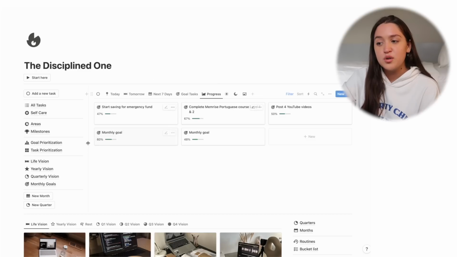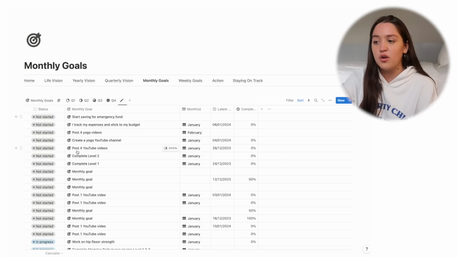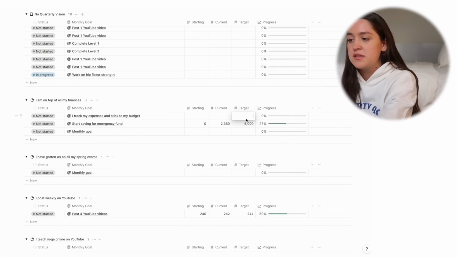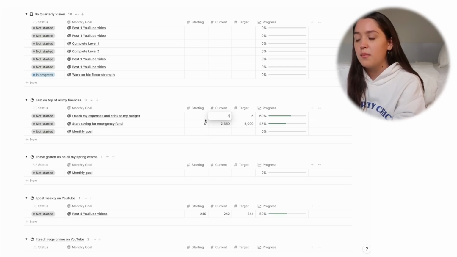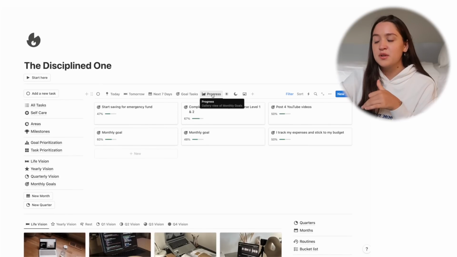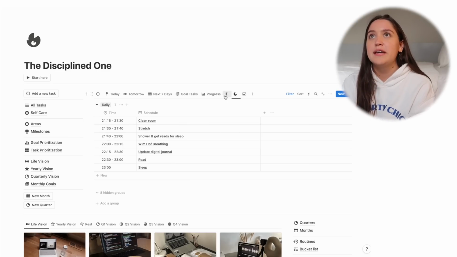So we have a view of the progress here, which is only on the disciplined one. These are the measurable goals that we have. If we go into monthly goals, you'll be able to see all the number stuff here. So again, if you have a specific target for something, this will automatically show you the progress and it's going to show up right here. The disciplined one loves numbers and anything that can be measured, so I thought this was really important to keep at the top.